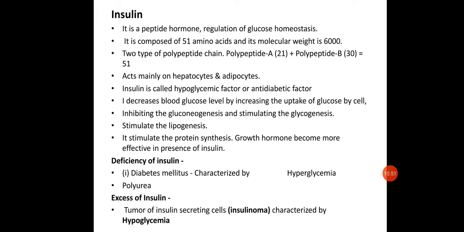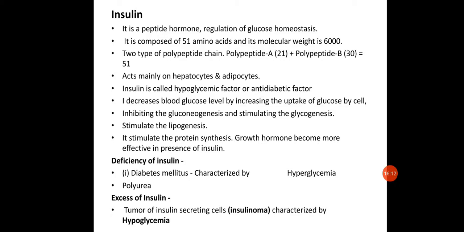So we can say it inhibits gluconeogenesis. It also stimulates glycogenesis, so that glycogen is formed from the glucose, and the glucose level is brought down. It also stimulates lipogenesis. It stimulates protein synthesis, right? So these are the different pathways by which the glucose level is brought down in the blood.